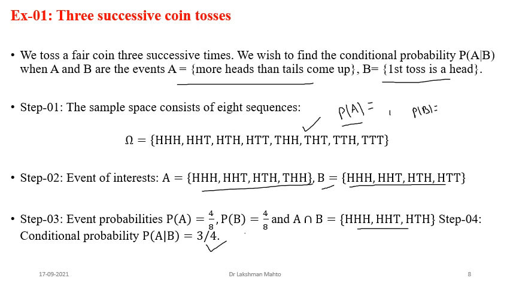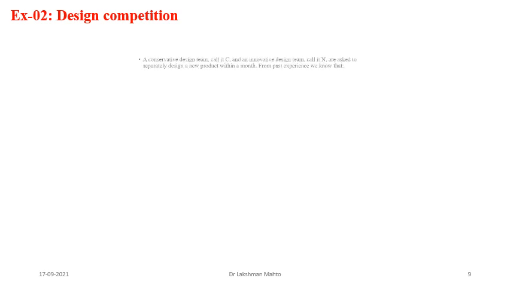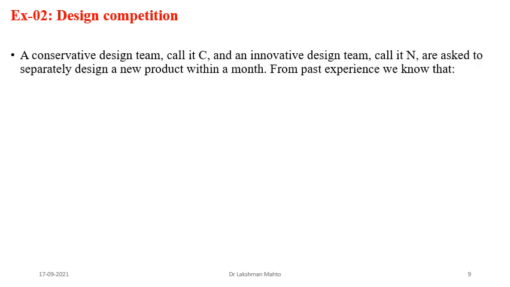So this one is one problem. I will go through one more problem, the design competition problem. The problem is like this. There is a competition, and in the competition we have two teams. One team we call the conservative design team, which we denote by C, and there is one more team that we call the innovative design team, which we denote by N. Both teams have been asked separately to design a new product within a month.